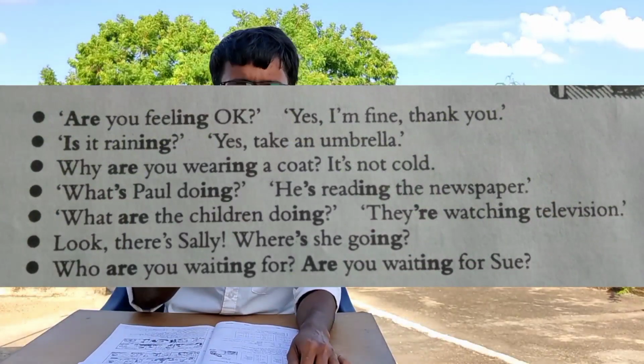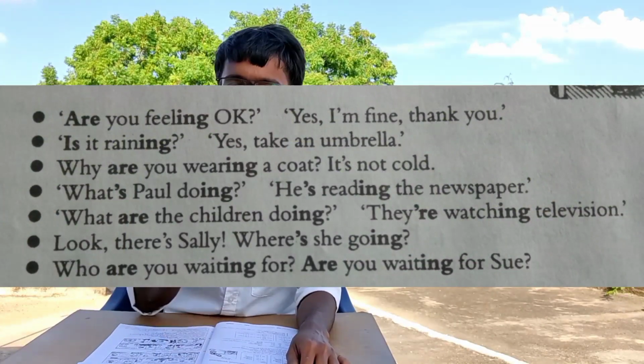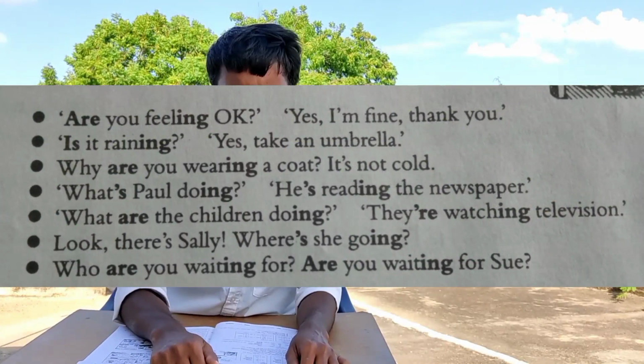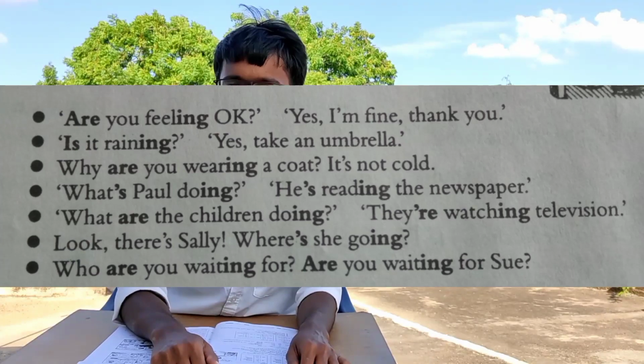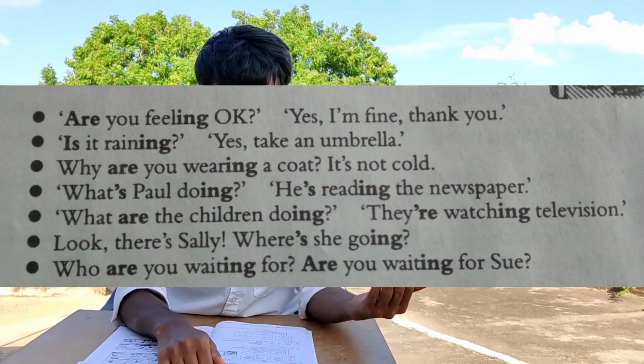Let's observe some more examples. Are you feeling okay? Yes, I am fine. Is it raining outside? Yes, take an umbrella. What are the children doing?